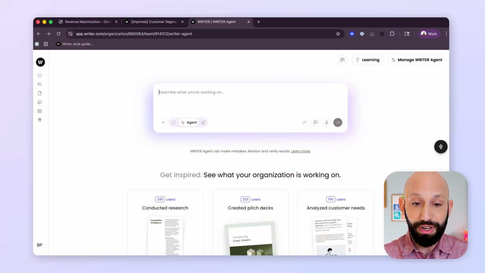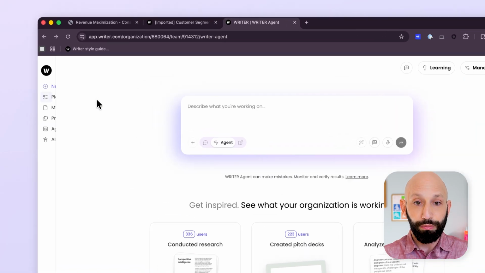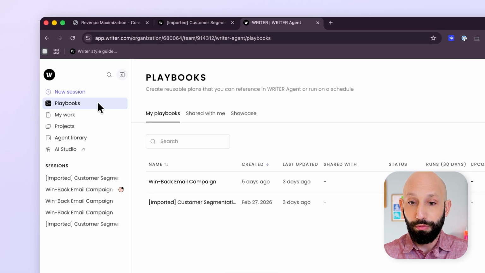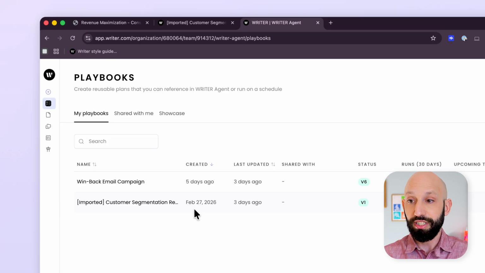All right, so here I am in Writer Agent. I've got a bunch of different orgs down here. I've got my marketing org, I got my Q&A testing org. This is the one that has the playbook I'd like to show you today. So I pop open my playbooks and I go to customer segmentation.